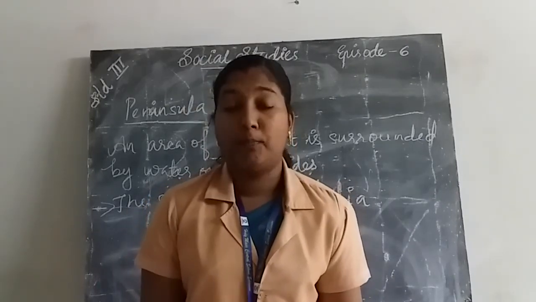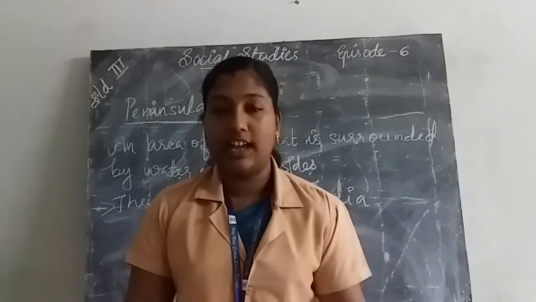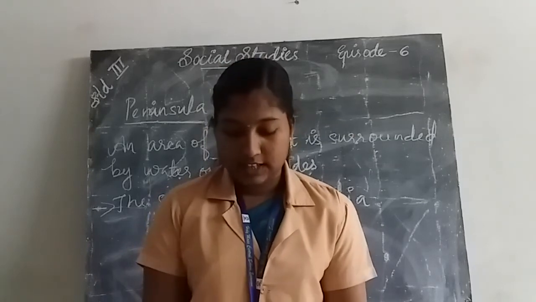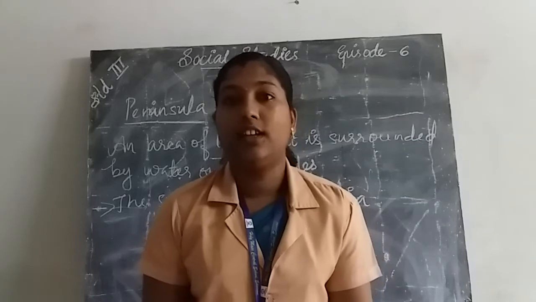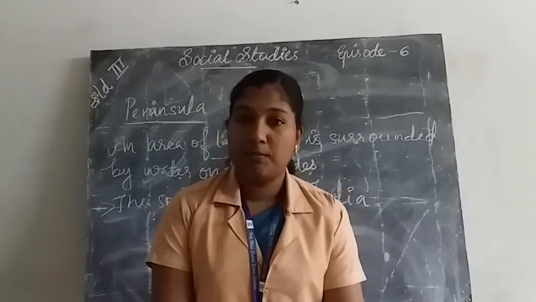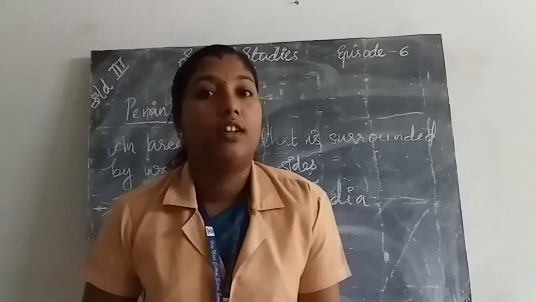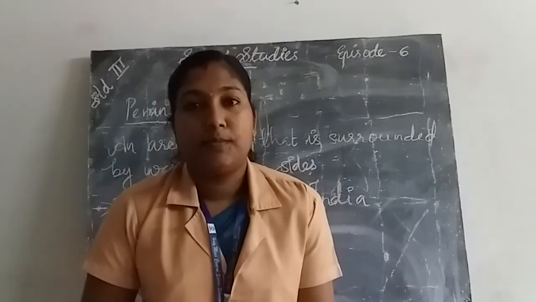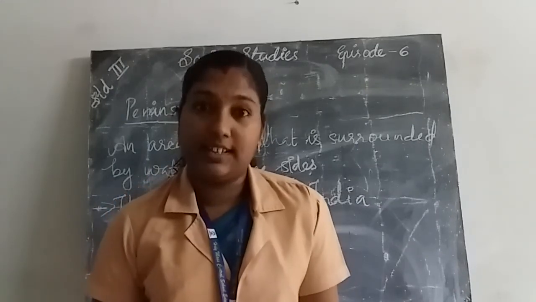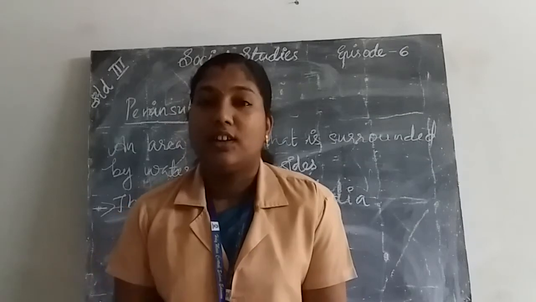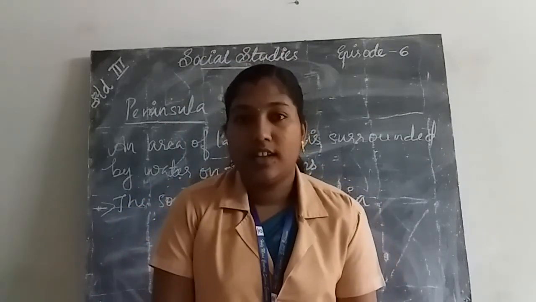Then we learned about plateaus. High land is called a plateau. Then we learned about plains. The vast area of flat land is called plains. The great northern plains and coastal plains are examples of plains. Then we learned about deserts. Deserts have very little rainfall. What is a cold desert? Land fully covered by snow is called a cold desert.